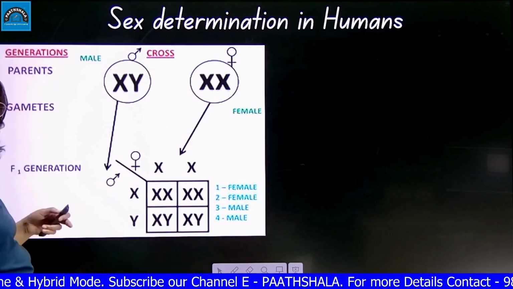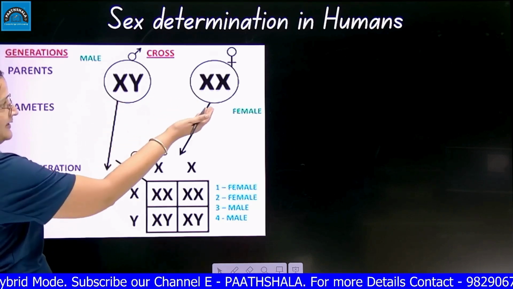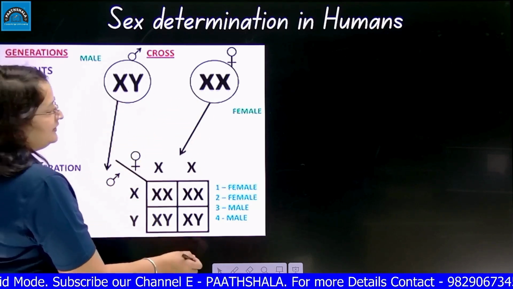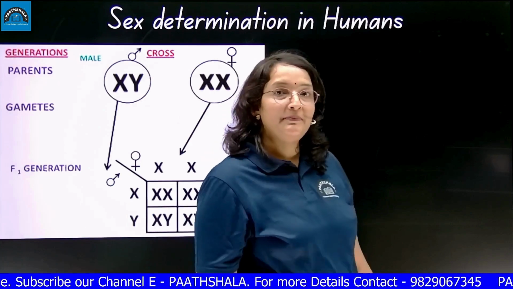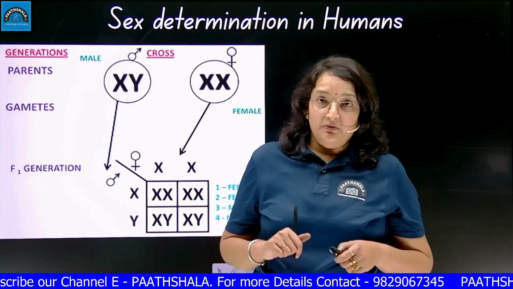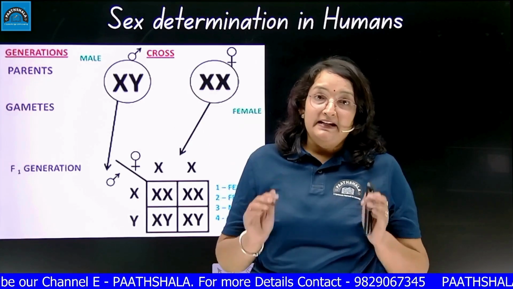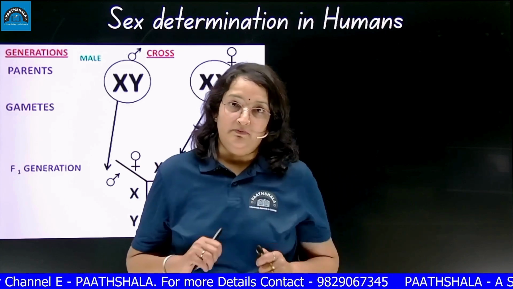Again, this picture is showing you the same thing. The male is having XY, the female is having XX. So there are 50% chances of a baby girl and 50% chances of a baby boy. Why is it important to know? Because in India, female feticide is a very big problem.